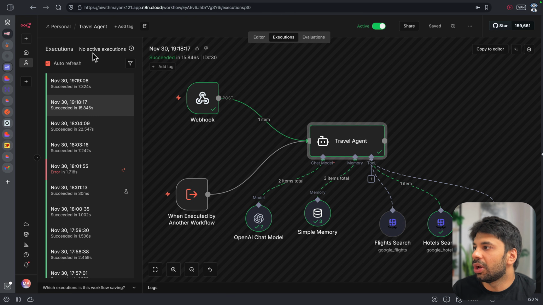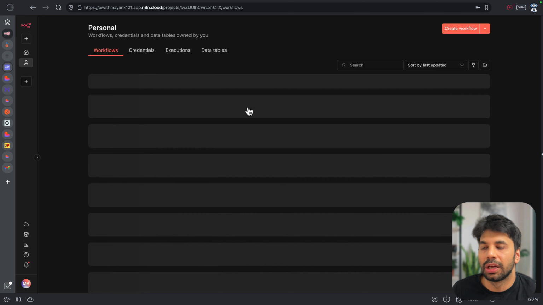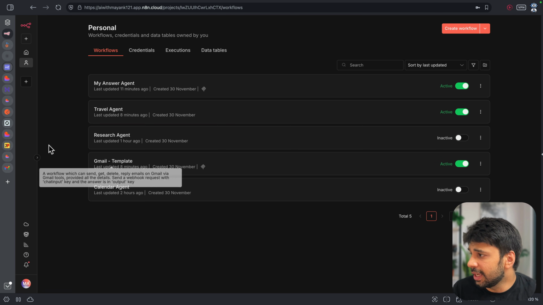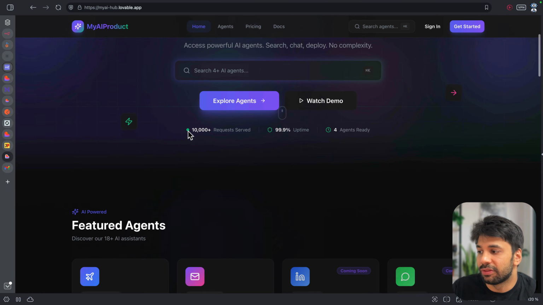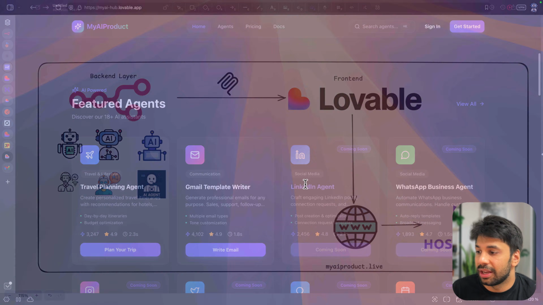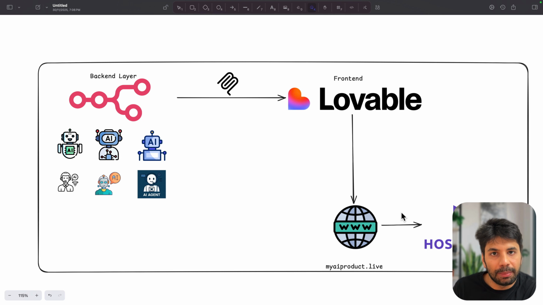Because your client will not care how these workflows are created or how difficult it is. He is only interested in the working prototype. And if you are able to provide him something scalable, on its own domain, which he can handle, then I think that is how you create end-to-end projects and can serve clients via your agency.